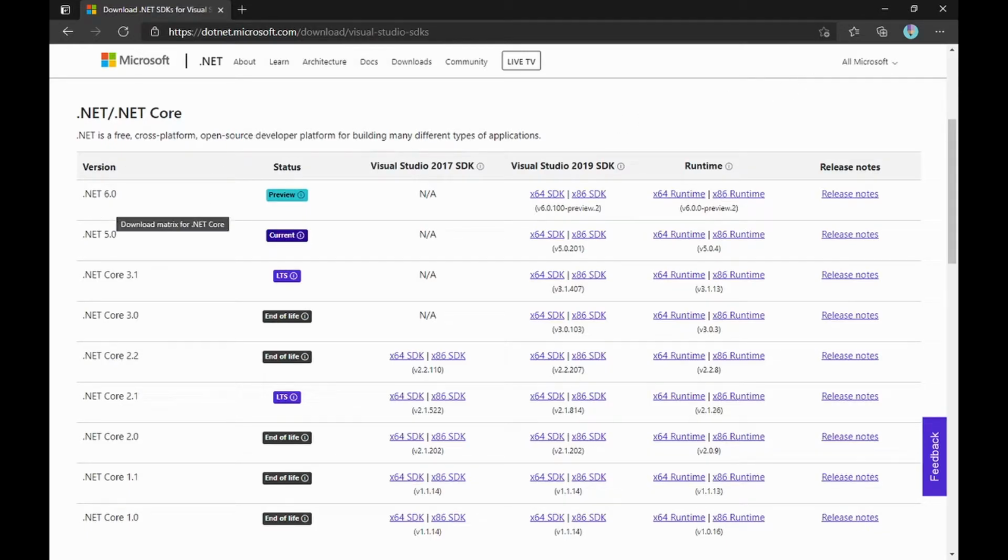It says that .NET 6 is currently in preview. So we cannot use it because these are early releases and we cannot simply use this in production, because a lot of things may change by the time it becomes available to the general public. So what I'll do is I'll start with .NET 5. To download it, I'll simply click on this.